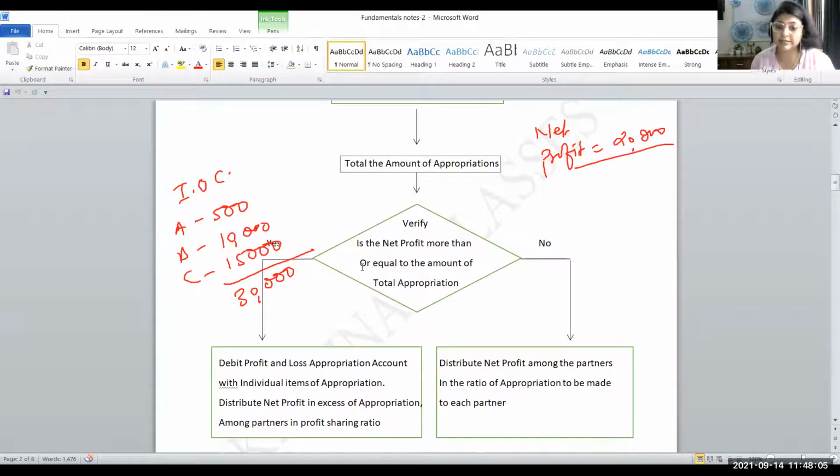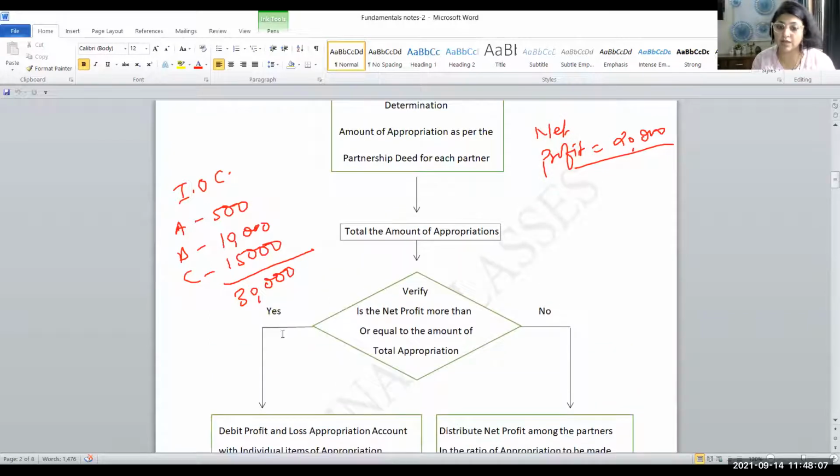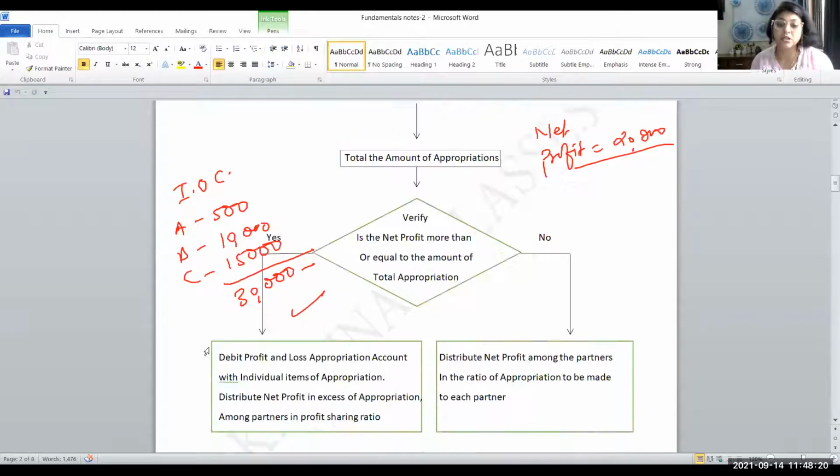If your answer is yes, your profit is equal to or more than the amount of appropriation, means your profit is either 30,000 or more than 30,000 in my example, then what are you going to do? In that case, you will debit profit and loss appropriation account with individual items of appropriation, and distribute the remaining net profit to the partners in their PSR. You know what is their profit sharing ratio.